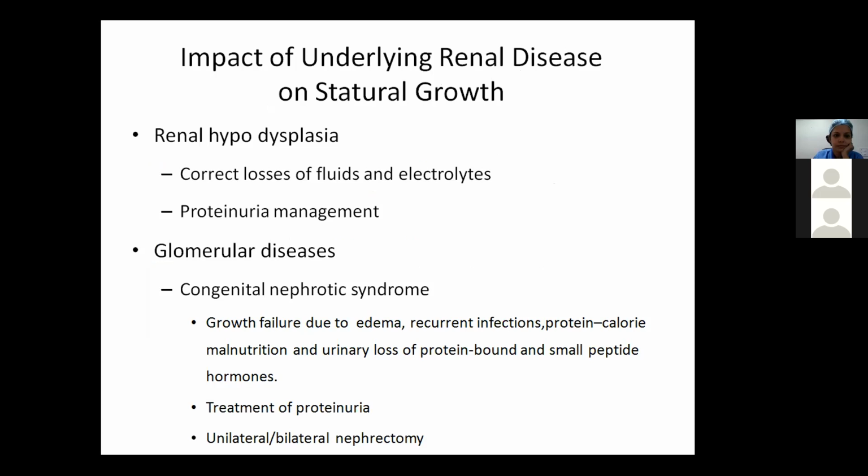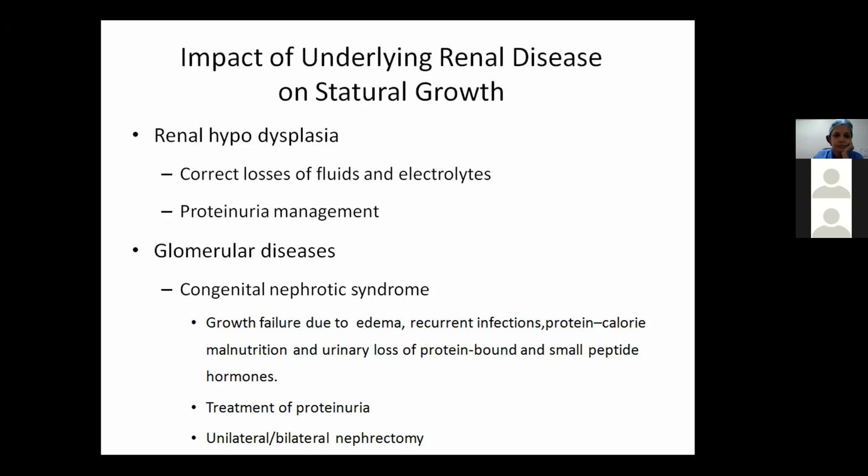Important point here is that there is excessive loss of fluid. They'll have polyuria, they'll have hypokalemia, there can be sodium losses. So these per se individually can cause growth failure in these children. So it is necessary to correct these losses and even the acidosis, and proteinuria management is important.